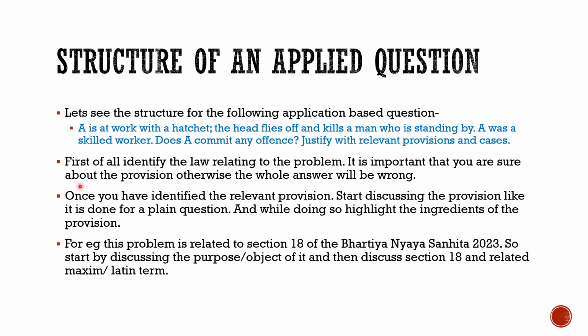Now, first of all, this is a very small application-based question, not a very detailed one. So there is only the issue of whether he will get the defense of accident or not. For answering an applied question, what do we have to write in the answer? First of all, the starting of the answer will be like the plain question only. You will write the relevant provision, the origin of the term, the Latin term, and then you will write the essentials. So that part will remain the same.